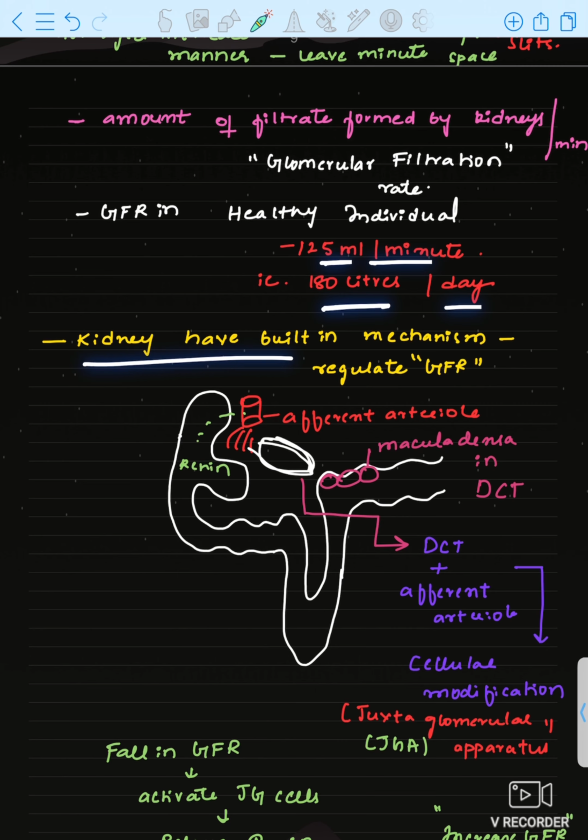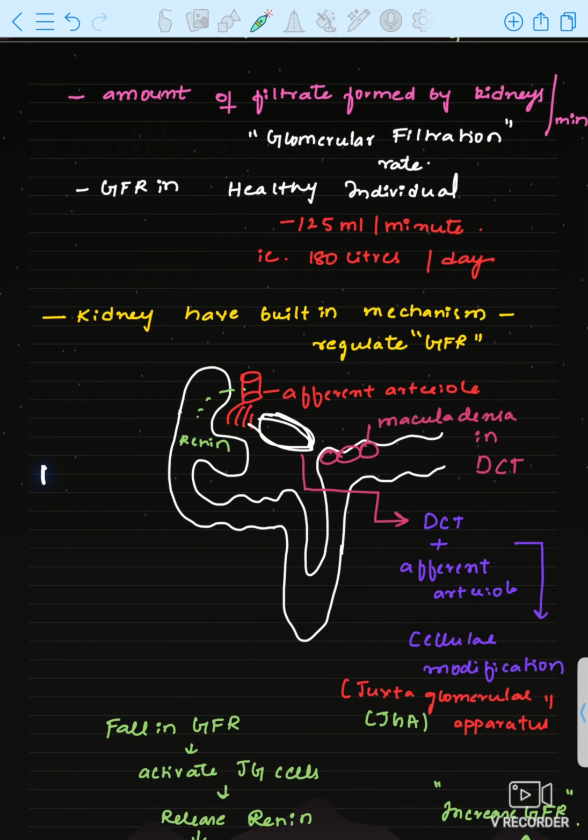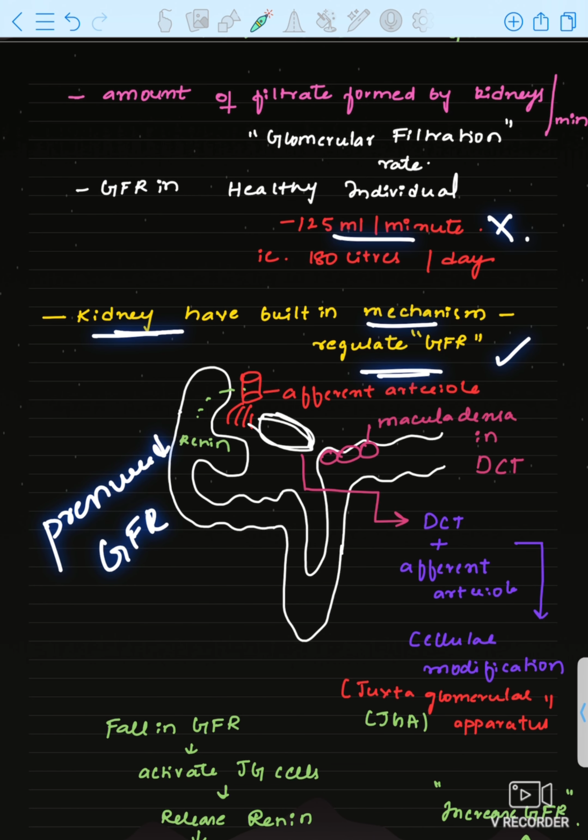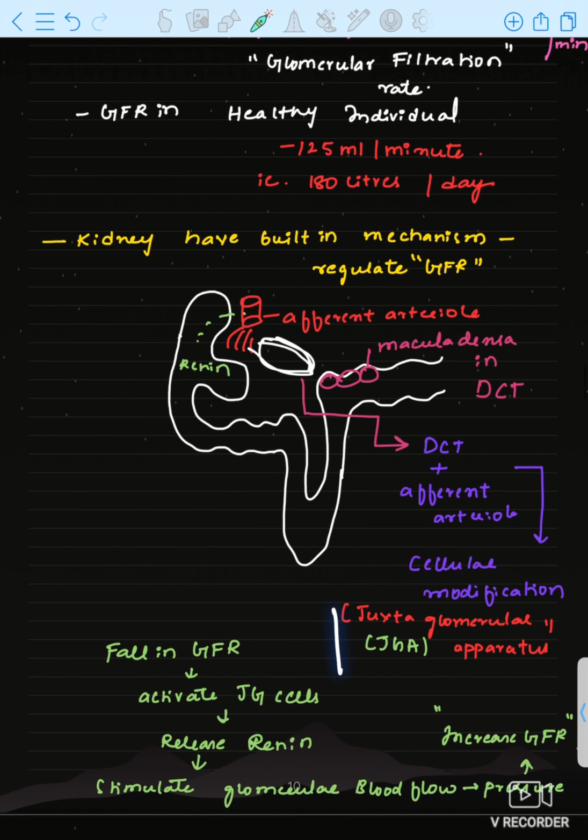per day. Kidney has a built-in mechanism to regulate the GFR. Now GFR, glomerular filtration rate, should be regulated. Suppose GFR is decreased, meaning blood flow is less. Blood flow is less because pressure is less, so GFR will decrease. That is why the kidney has its own mechanism to regulate the GFR, that is called JGA cells.